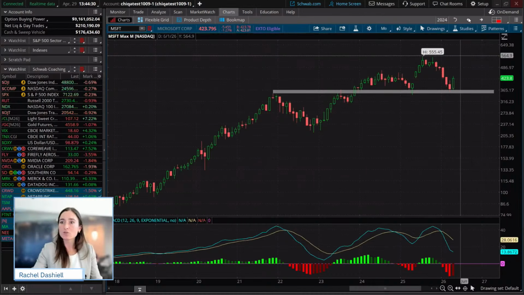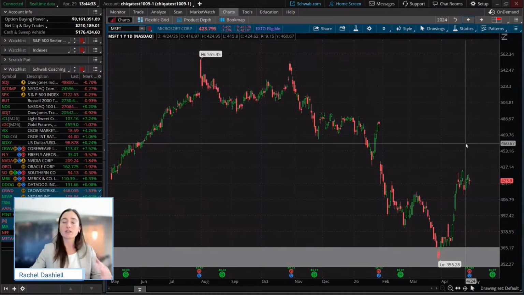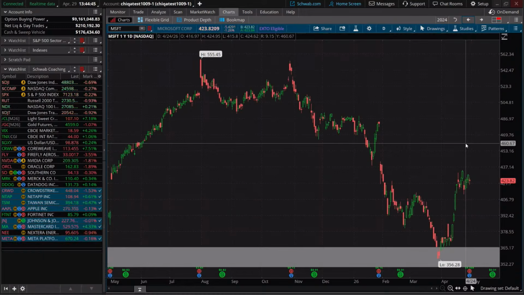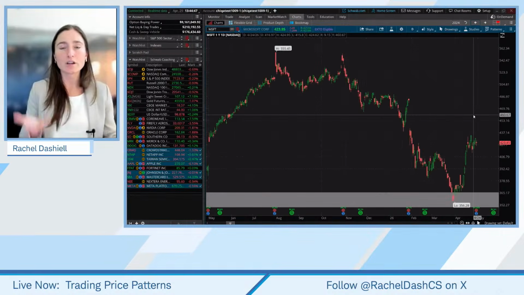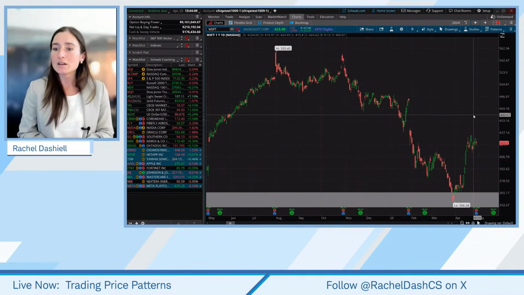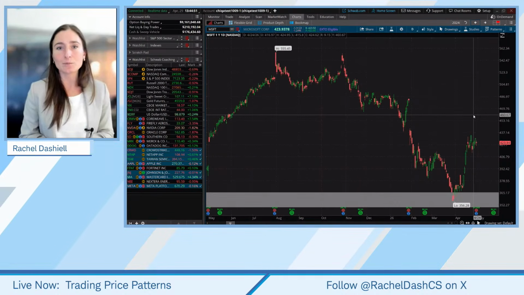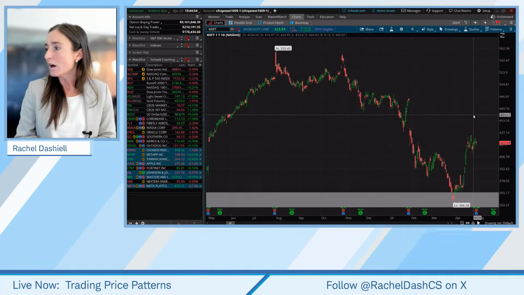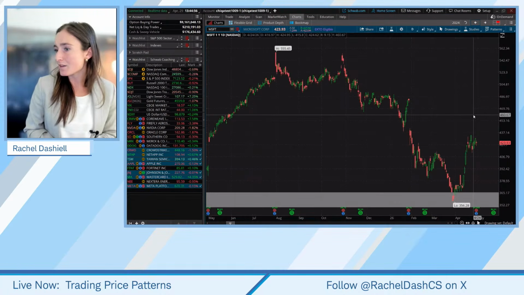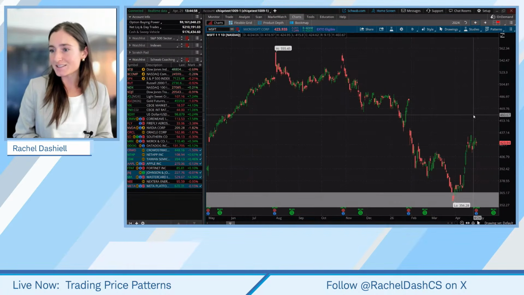So hopefully this gave you guys a couple different things to use within your process when looking for confirmation with a price pattern, looking at what momentum's doing alongside it, looking at what volume has been doing, how you can look for confirmation in trading a support bounce, and even looking at patterns on multiple time frames as well.